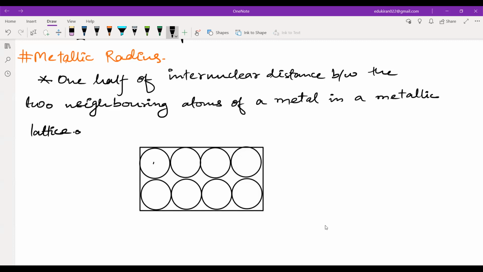Now what we have to do, we have to take the internuclear distance. This is the internuclear distance, and let us say this is D, and then we just have to half it. Same thing, same concept.